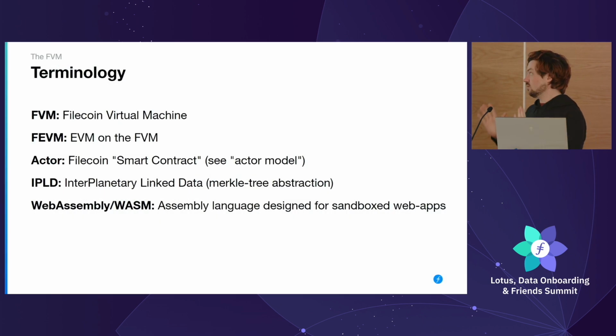For some terminology, before we get confused, the FVM, again, is the Filecoin Virtual Machine. FEVM is the EVM on the FVM. So this is what we call our version of the EVM that we're going to be introducing in February of next year. An actor is a Filecoin smart contract.